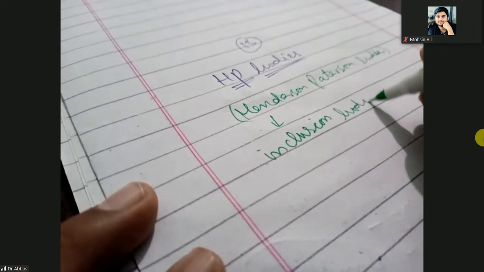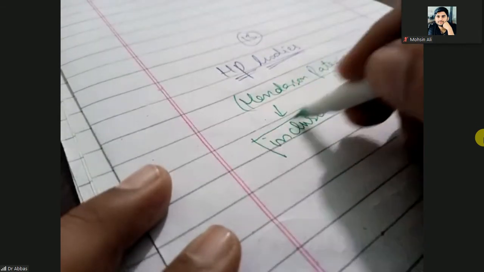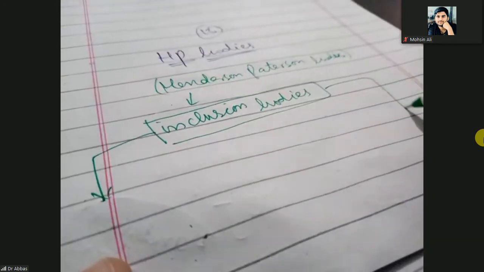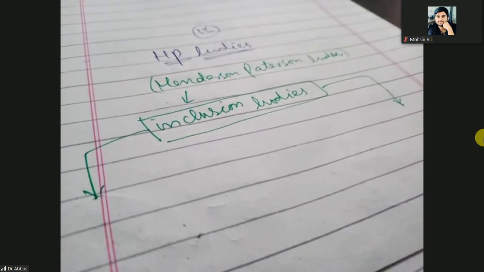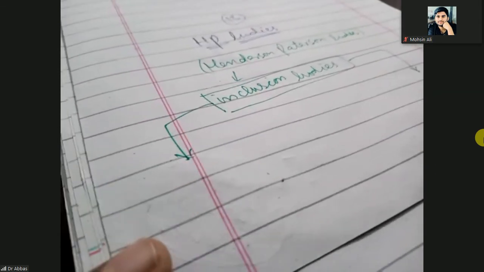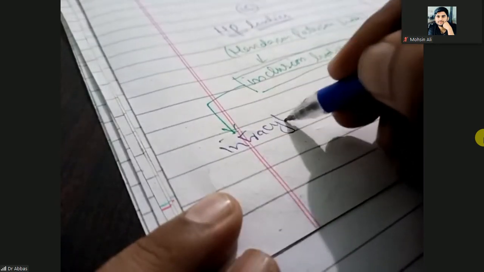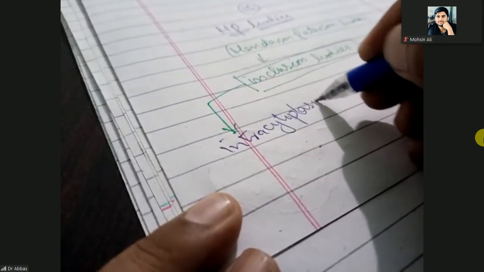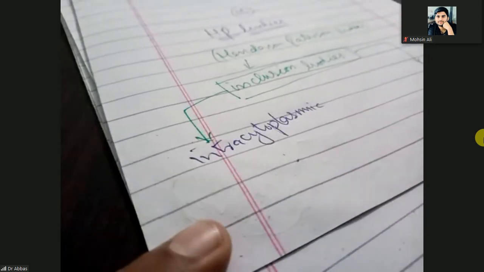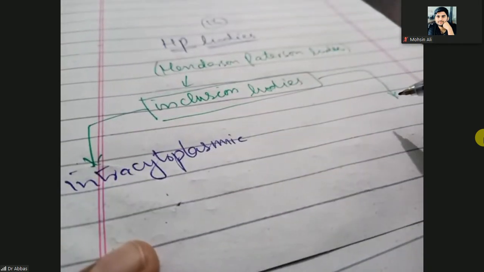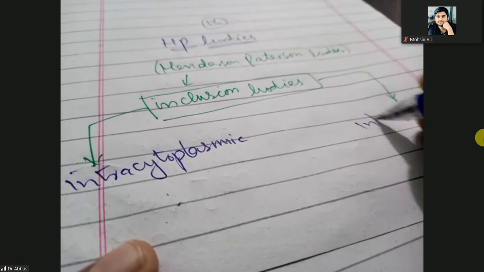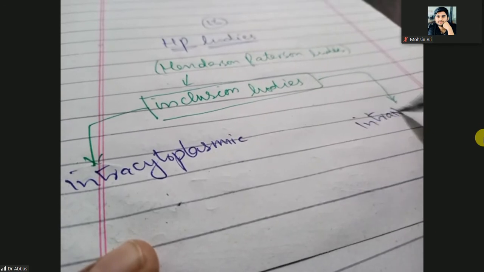Maybe you have studied in your virology that inclusion bodies are of two types. One is intracytoplasmic, and the other is intranuclear inclusion bodies.